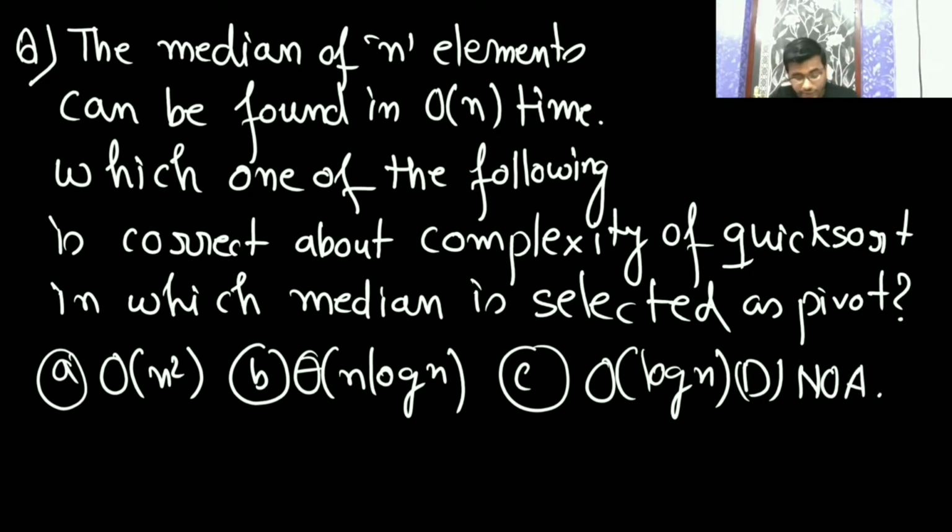Now let me explain that. Here I am saying that the median of n elements can be found in big O of n time.